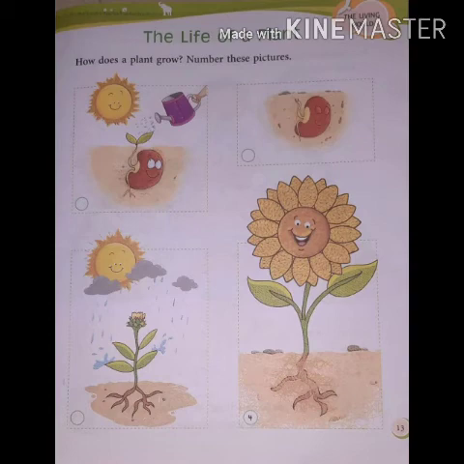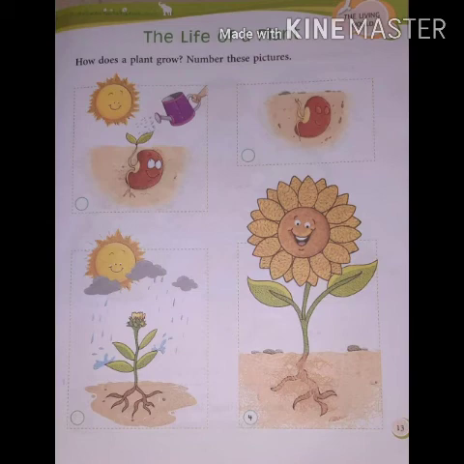When you put a seed inside the ground, look at the picture there. A small seed you should put inside the ground and you should water it. This seed will get sunlight, air, everything. After a week you can see a small plant. See, somebody is pouring water, sunlight is there.